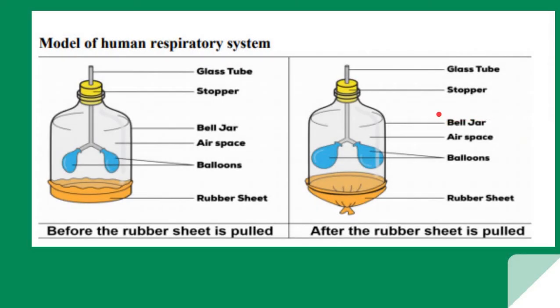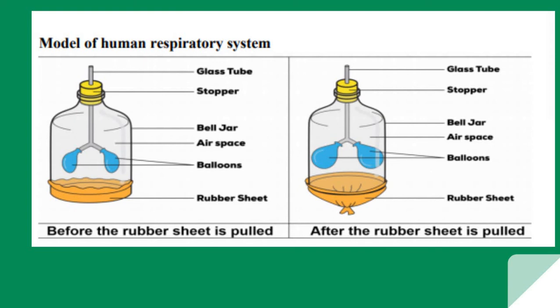Now we can construct a model of a human respiratory system like this using a glass tube, a stopper, a bell jar, an airspace. That means basically you should have some airspace in the bell jar, and also some balloons and a rubber sheet. And then later on we can simply pull this rubber sheet down, and then we will notice that these balloons get filled with air, or else it simply gets larger.